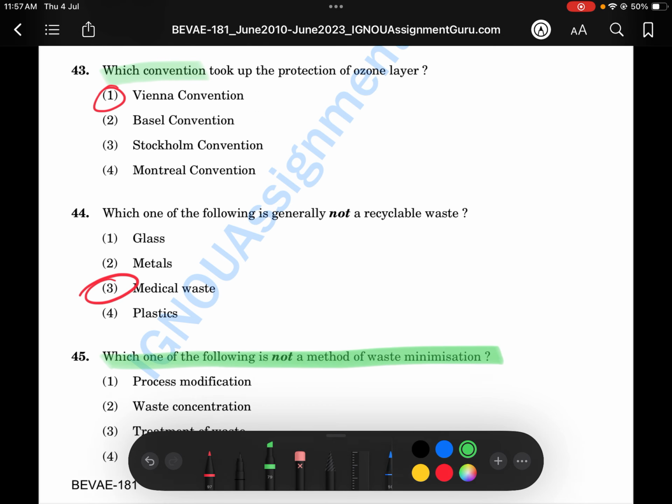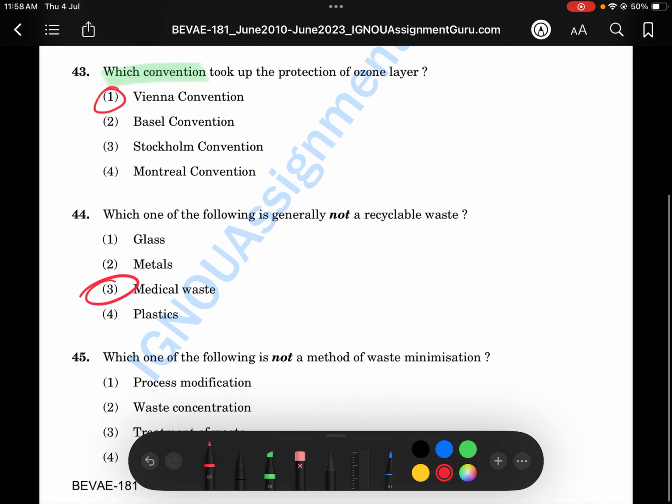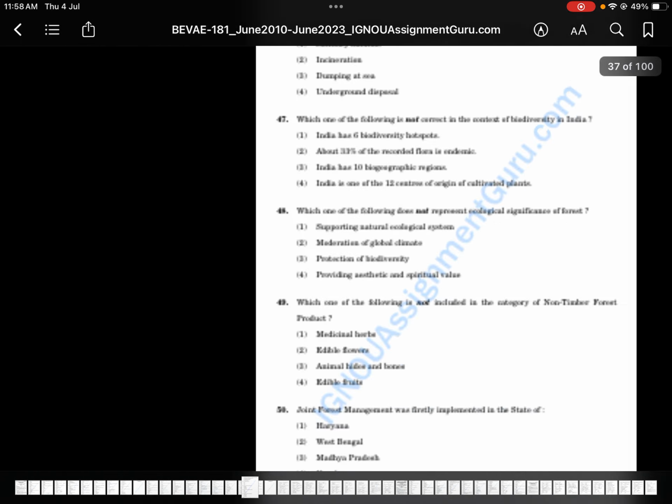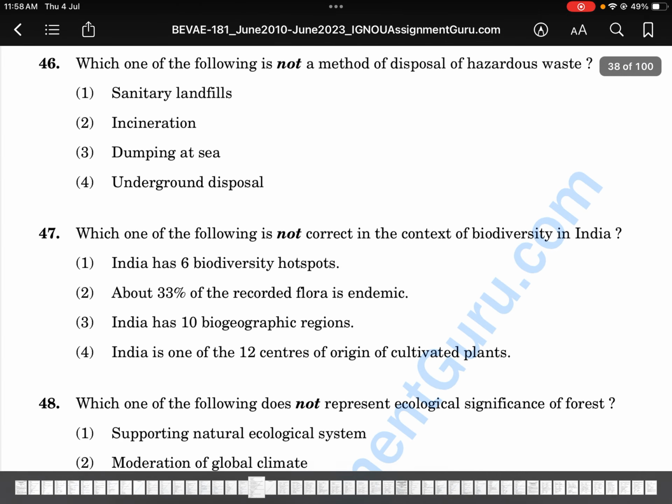Next one we have, which one of the following is not a method of waste minimization? Okay, it is not the method. I think we cannot treat waste. Someone is asking about treatment of waste, but I have confusion in this. Please kindly check Google and your textbook one time, then answer this question. Okay, next we'll go to the last page and the video is over.